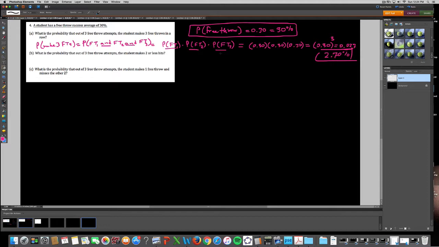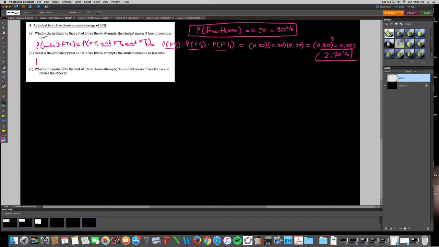Now letter B, I like this one because it says, what is the probability that out of 3 free throw attempts, the student makes 2 or less hits? The reason I like it is that 2 or less includes many possibilities. They can make the first 2 and miss the last one, make the first and last one and miss the middle one, miss the second and third one, miss the first one, all these different possibilities. But what you have to consider is this: to make 2 or less is the exact opposite of making all 3.